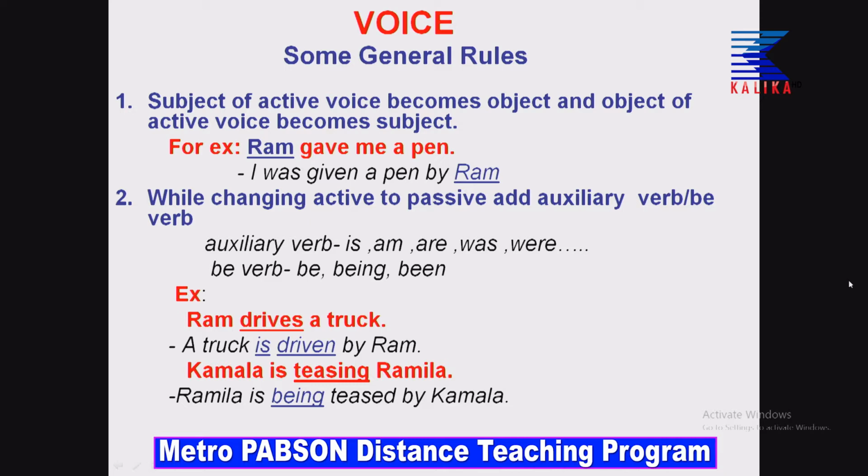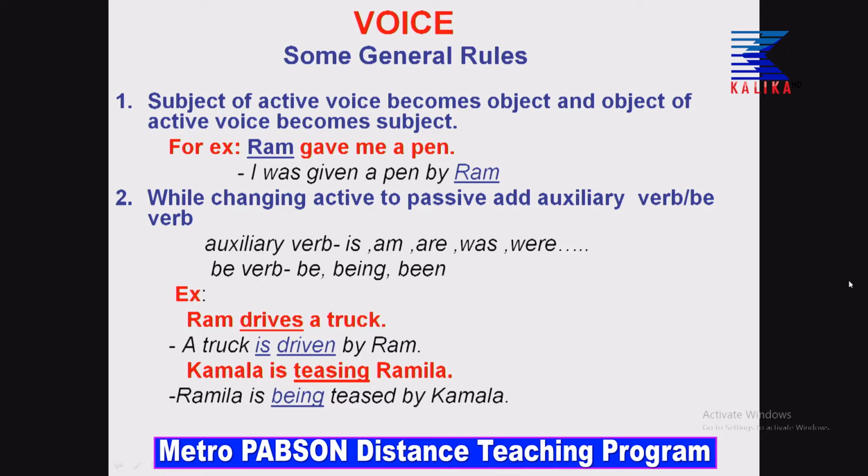Please have a look, dear children. I know that you are having a hard time reading through slides, but I hope that you are ready and very much interested in learning. So, let us do the example again. Kamala is teasing Ramila. So, here Ramila is being teased by Kamala. What have I done? Please see, I have underlined teasing, and for ing I said you have to use being. So, Ramila is being teased by Kamala. So, I think up to here you have understood.